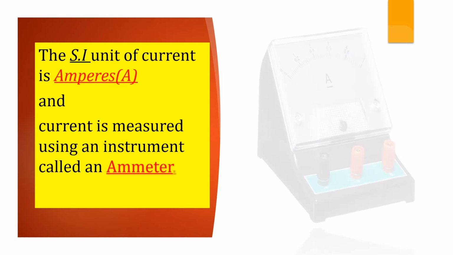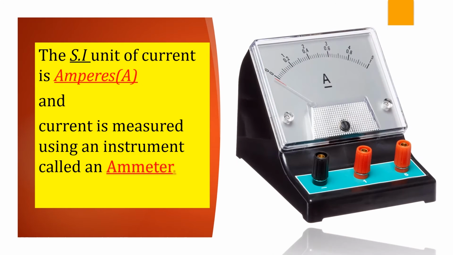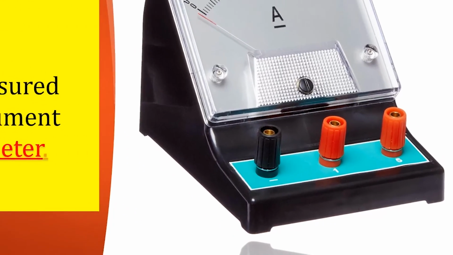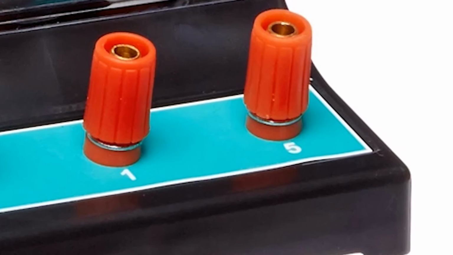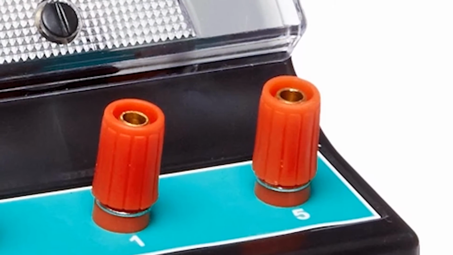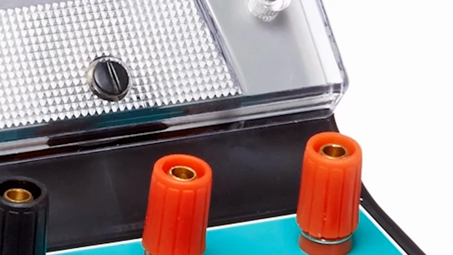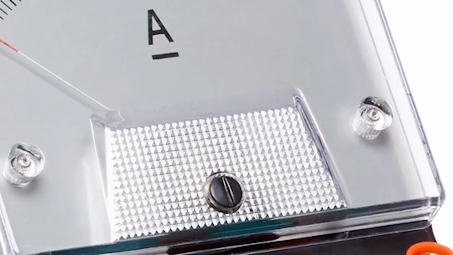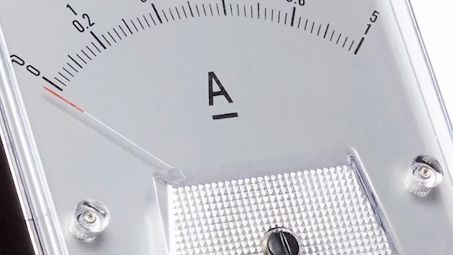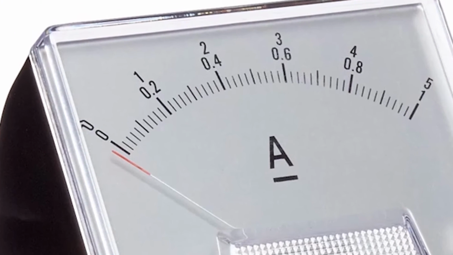In very many practical classes, when you visit the physics lab, you see something like this. Usually when you look at it critically, it has 3 terminals. But all the time you want to use it, you have to connect to this terminal, and then you also connect either to this terminal or to this terminal. When you connect to this terminal here, it means that you are using this scale here, the scale that runs from 0 to 1 ampere.